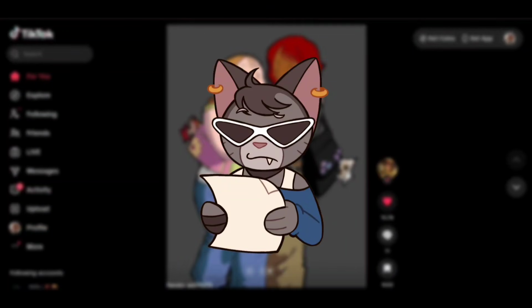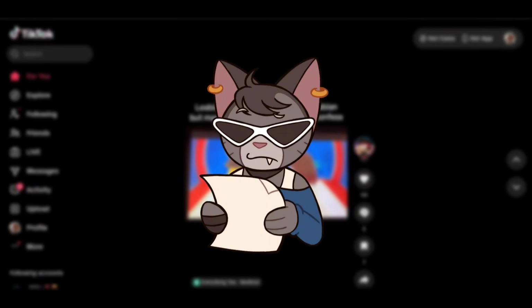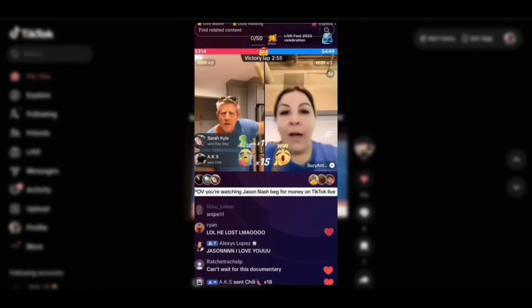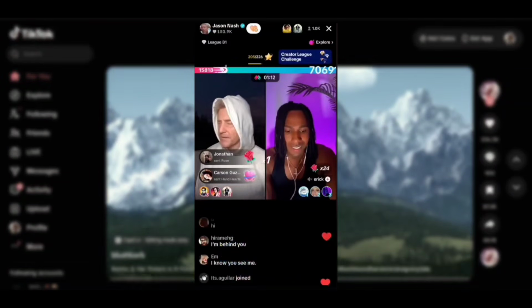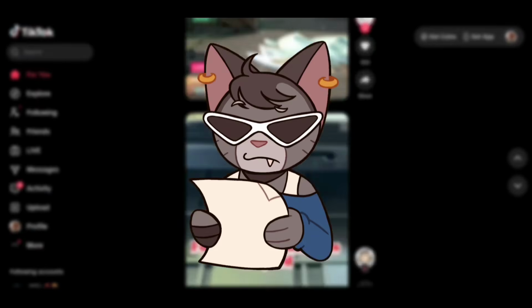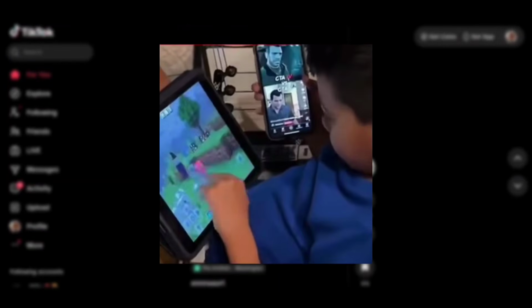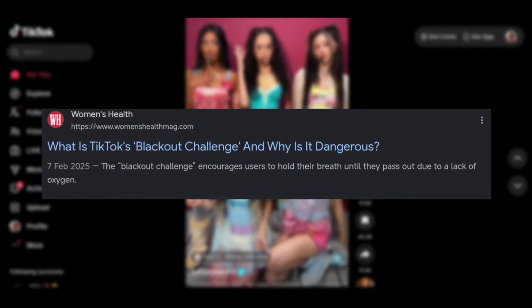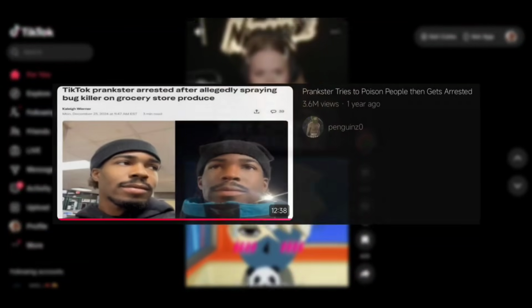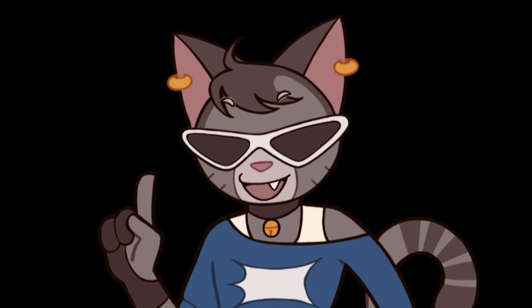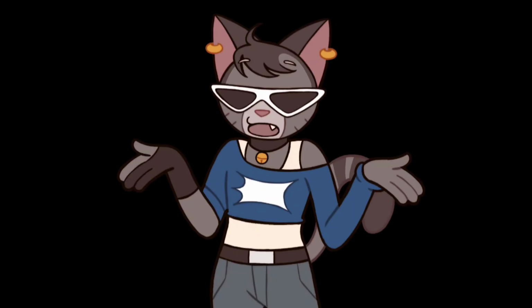TikTok is a relatively newer app where people share short form videos and spend even more time doom scrolling. People also go live there, doing basically nothing, while asking people to send them stickers that apparently cost money. I genuinely don't get TikTok. It's mainly used by young adults, teens, and iPad kids just scrolling and scrolling their brain cells away. It's also infamous for insanely stupid trends, those horrible pranksters, and brain dead comment section. Well, as you can see, I really love TikTok. I'm just kidding. Let's just see how I design it.